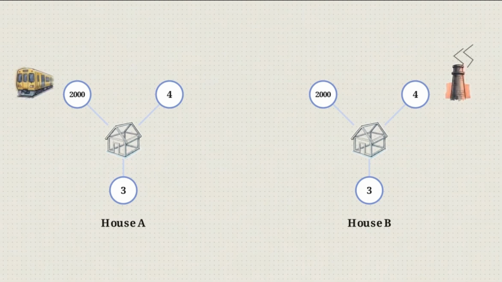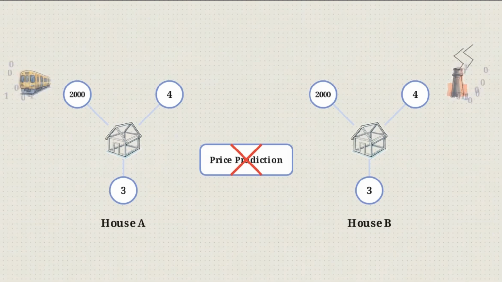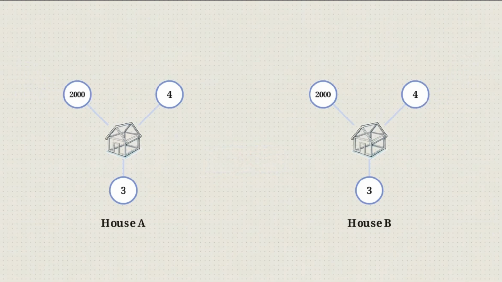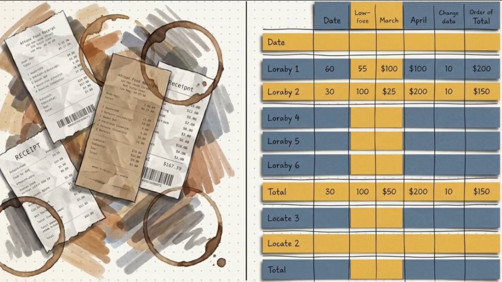In reality, House A is next to a desirable transit hub, while House B is adjacent to a noisy factory. Because the machine can only read the numbers we provide, it will fail to predict the price difference unless we translate that physical reality into a mathematical format. Humans must step in to bridge the gap between messy reality and the rigid logic of the machine.